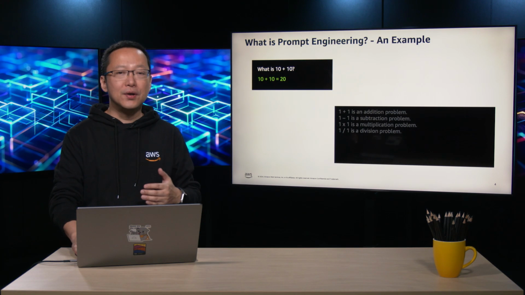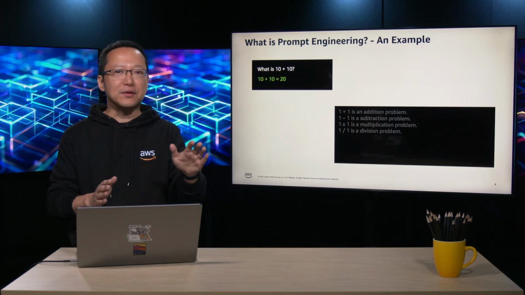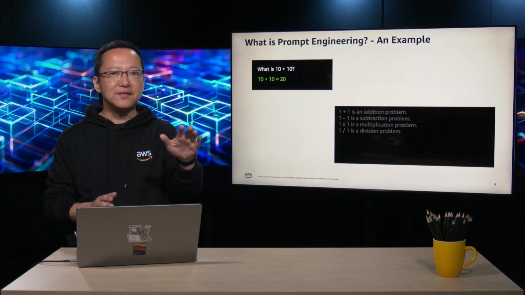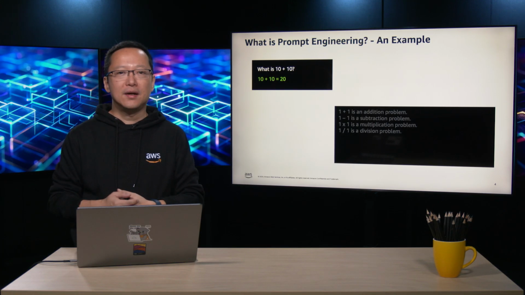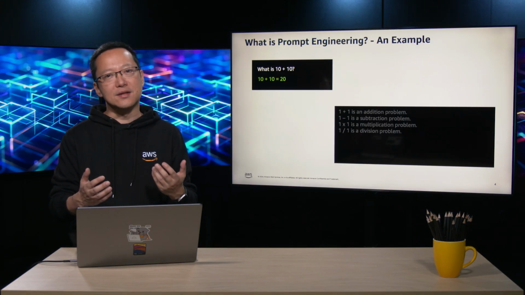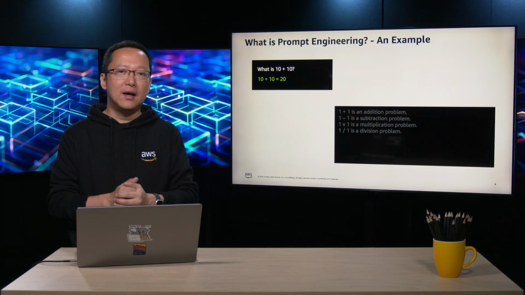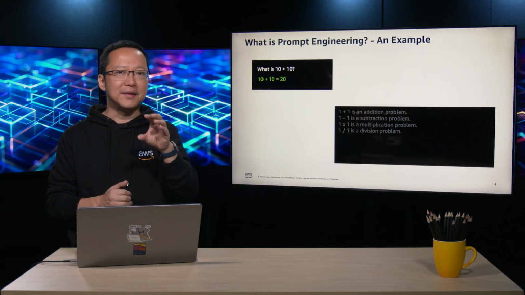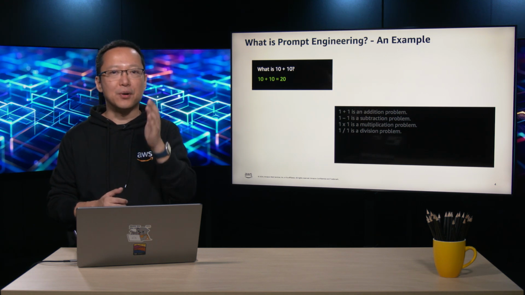For example, if teaching order of operations, you may want the large language model to identify the operation type instead of solving the problem. 1 plus 1 is an addition problem, and 1 minus 1 is a subtraction problem. 1 times 1 is a multiplication problem, and 1 divided by 1 is a division problem.